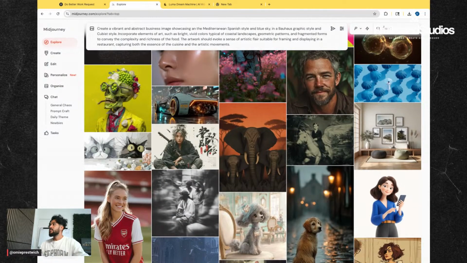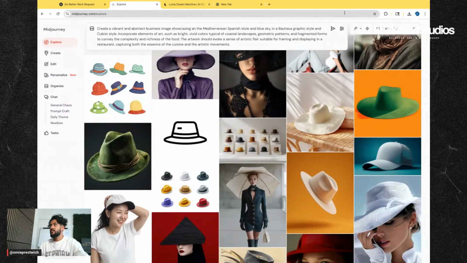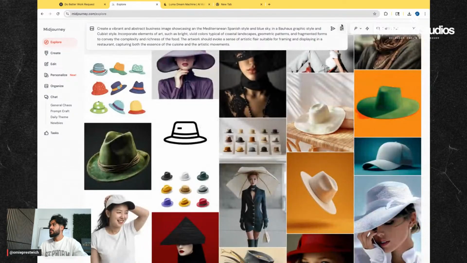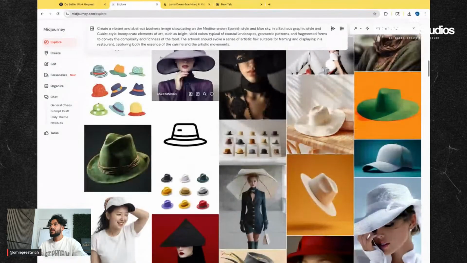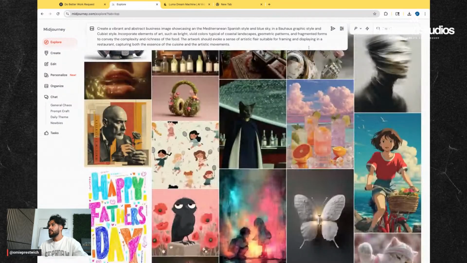And what we're going to do is let's search fashion hat. I don't know. I just want to hide this. Why? Okay.